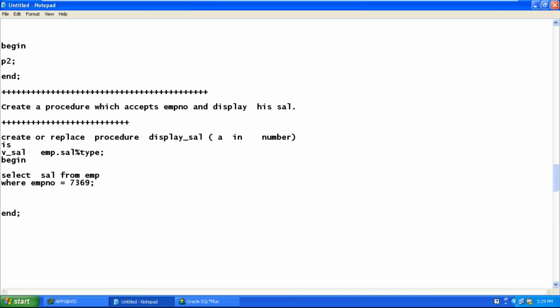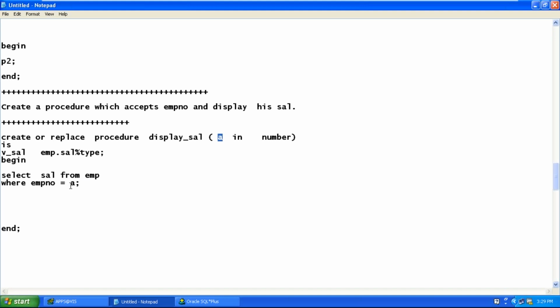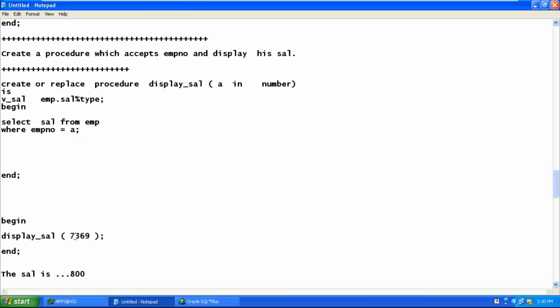Is it right? Where employee number equal to A. It could be 7369, it could be 7900. Employee number is decided at runtime. You cannot hard code, isn't it? Think from the invoking point. If you pass 7369, A becomes 7369, and 7369's salary is what we are displaying. Next.